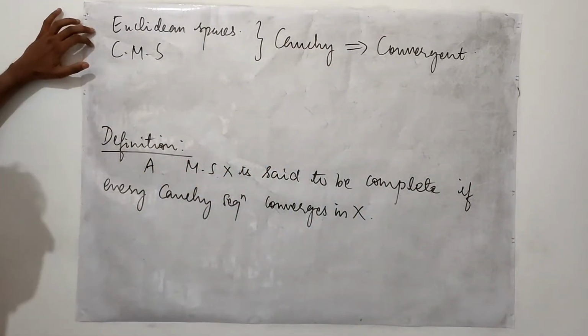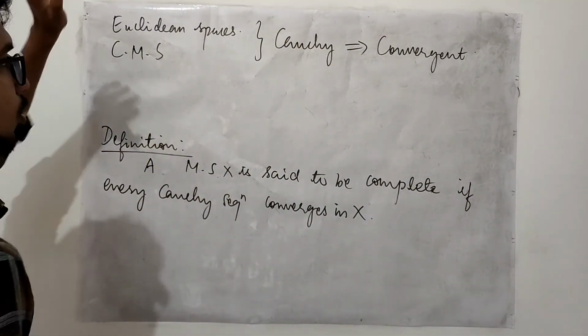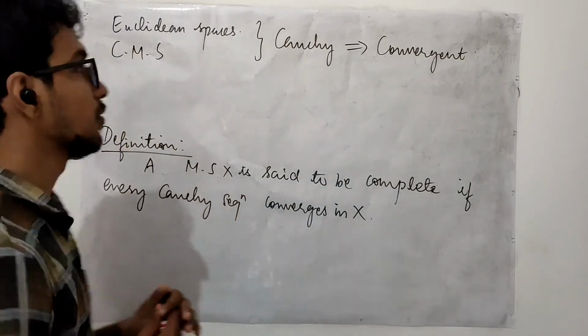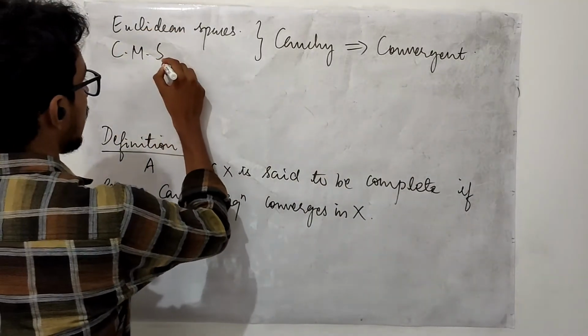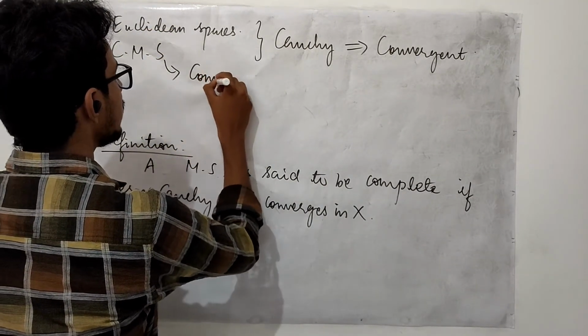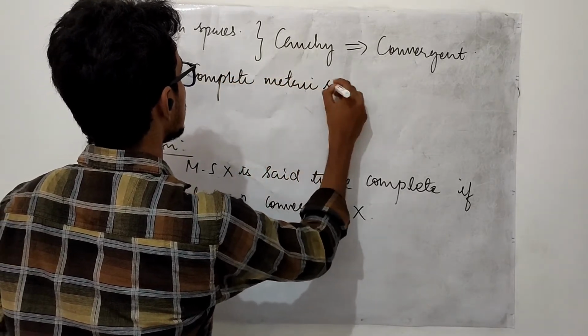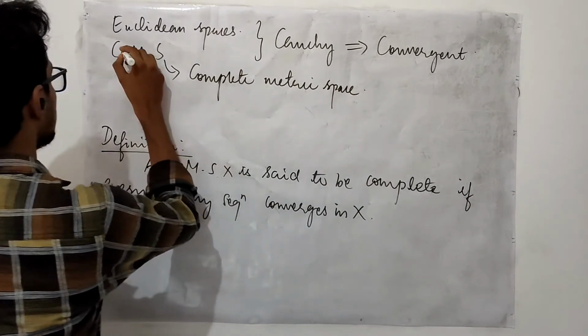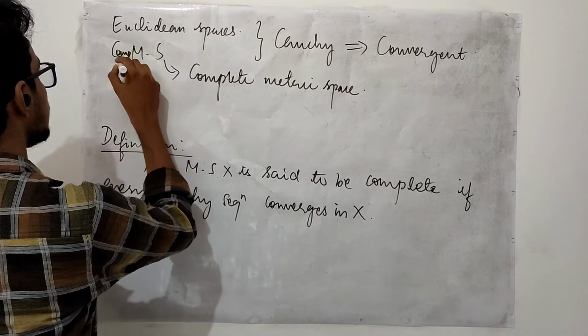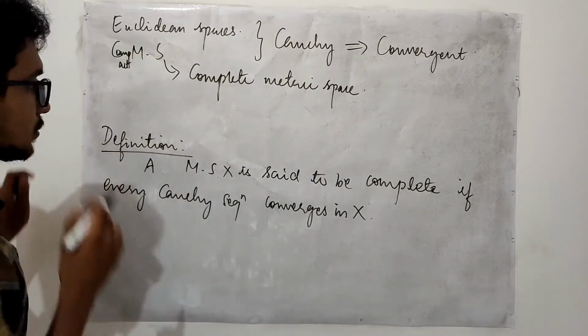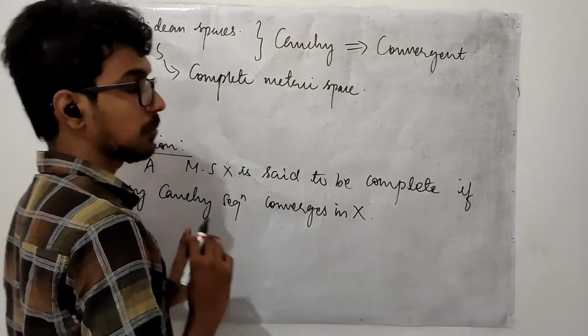So in Euclidean spaces and in compact metric spaces, you have every Cauchy sequence convergent. So these two are examples of what? Complete metric spaces. Here C denotes the compactness, right? These are complete metric spaces.